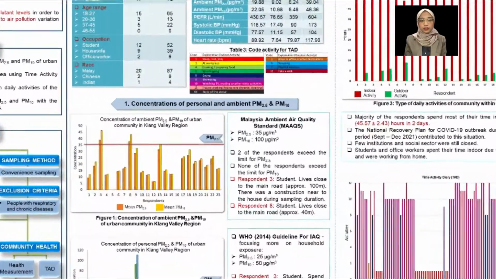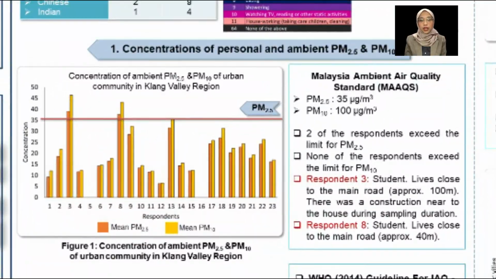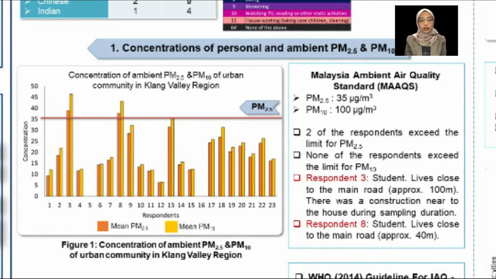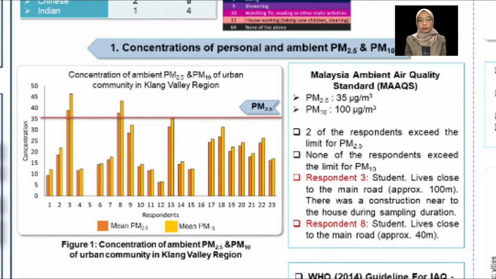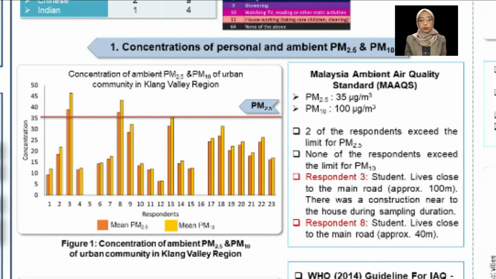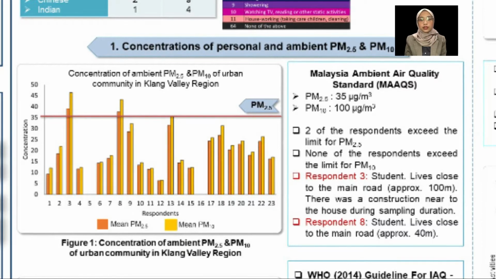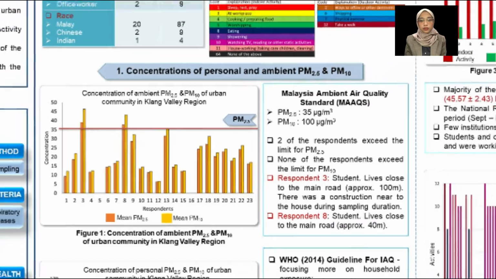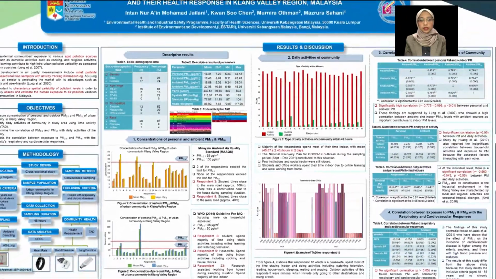For objective 1, for outdoor exposure, by referring to the MAAQS, 2 of the respondents exceeded the limit for PM2.5 and none of the respondents exceeded the limit for PM10. Those who exceeded the limit were respondent 3 and respondent 8, both students living near the main road, less than 100 meters from their houses. And for respondent 3, it was observed that there was a construction near the house.